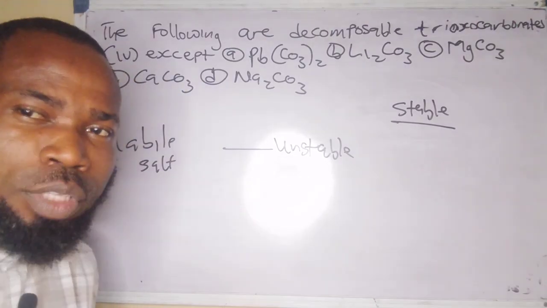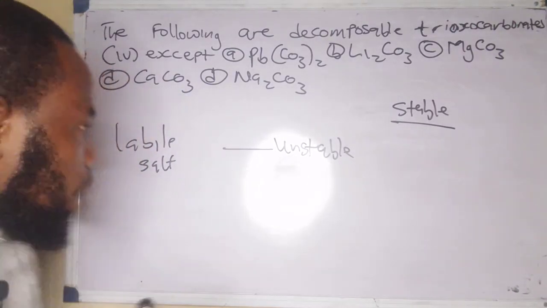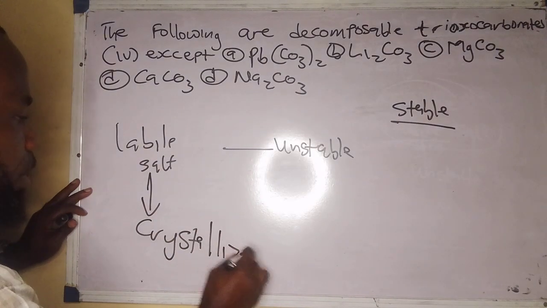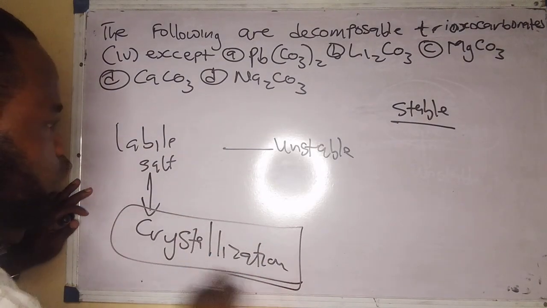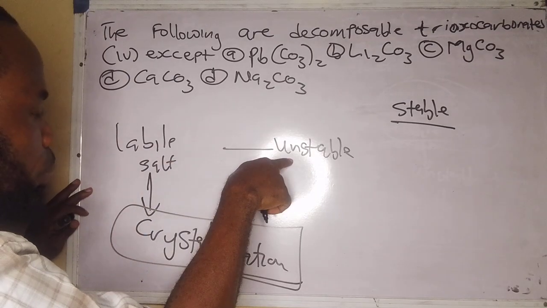First of all, labile salts are salts that are unstable to heat. So to separate labile salts, I will use what? Crystallization. So crystallization is the technique that is used to separate labile salts. That is to say, salts that are unstable to heat from their solution.